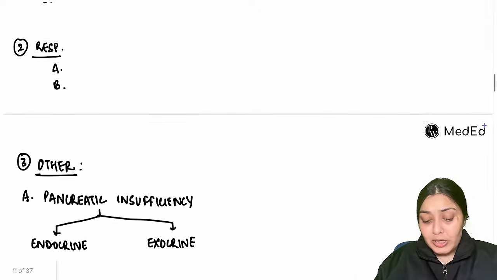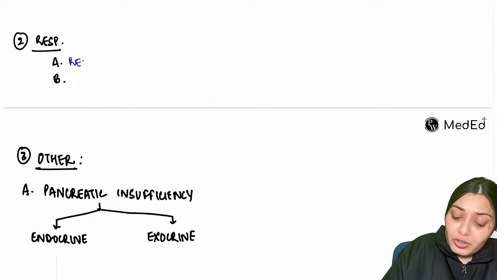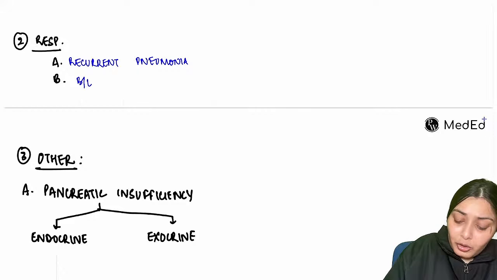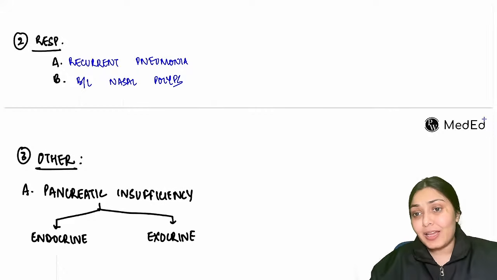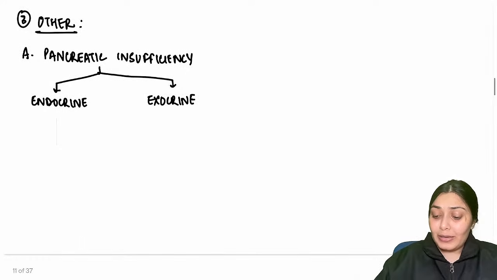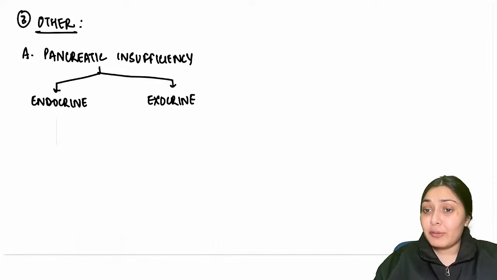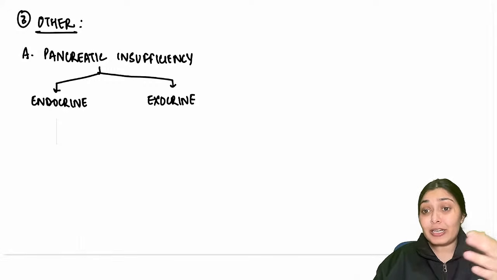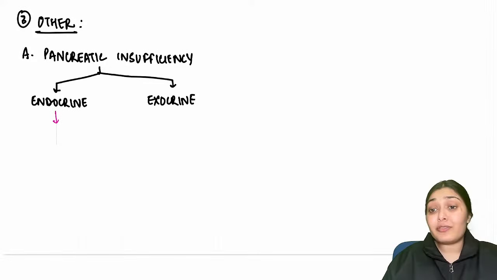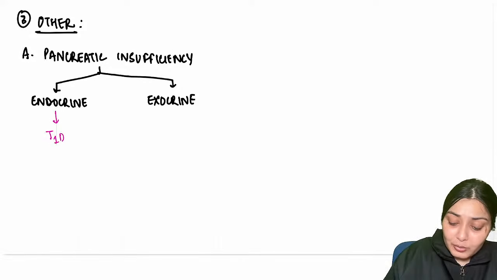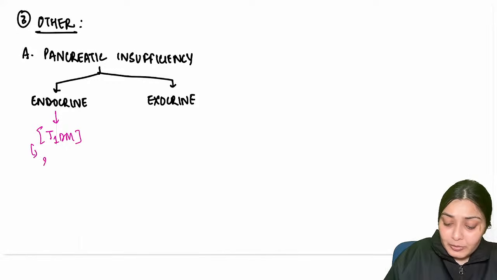Now let's move to respiratory. In the respiratory system you understood, there will be recurrent pneumonias because of these thick secretions that are very difficult to clear out, and bilateral nasal polyps. Apart from that, other glands would also be affected. The pancreas would be affected, both endocrine and exocrine parts. Endocrine, we all understand insulin production is the main function of the pancreas. So if endocrine function is affected, the child is going to have type 1 DM. This type 1 DM is usually seen in the second decade of life in these patients.